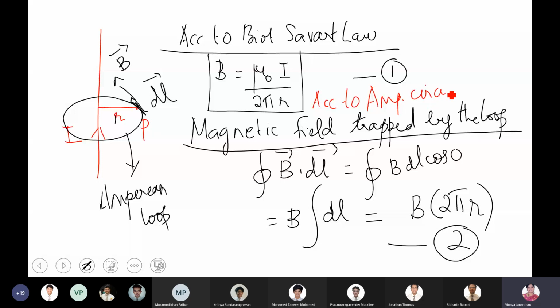Circuital law. The magnetic field trapped by the entire loop: B vector dot dl vector, which is equal to B dl cos theta. Now theta is 0, tangential to the loop. So when I'm adding all the dls, I should get the perimeter of the loop.